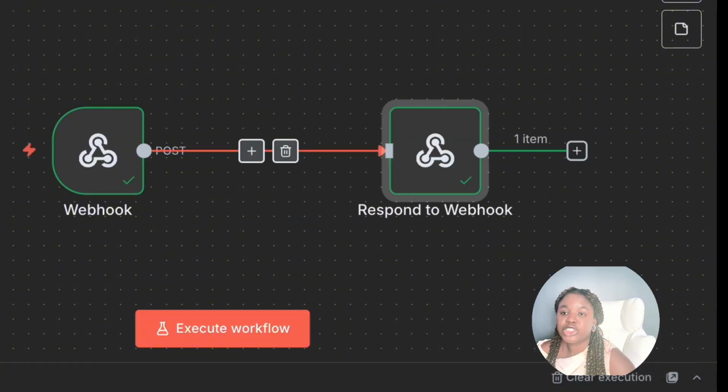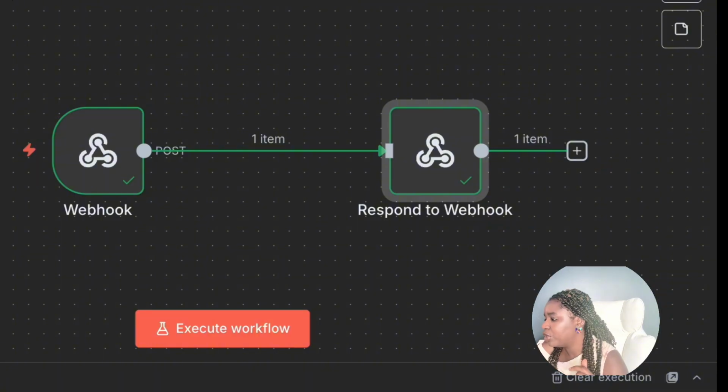Now I want to extract the user's response. If the user says 2, then I want to do something. If the user says 5, I want to do something else. For this specific part of the tutorial, I'm just going to focus on one branch because I don't want it to be long. I'm going to drop the template so that you have access to all the branches.